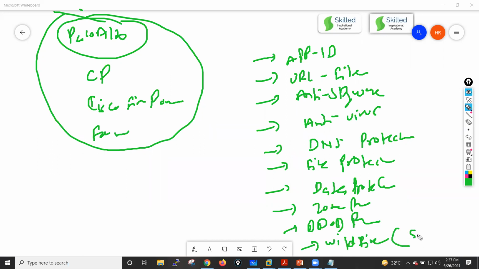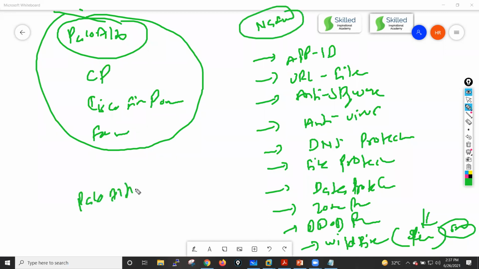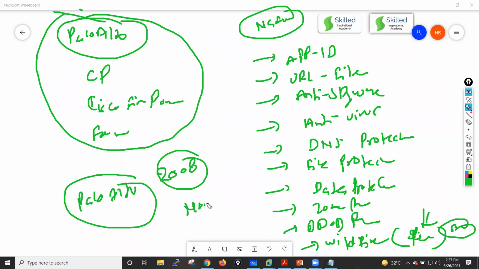WildFire is also known as a real time attack prevention system or a sandboxing system. So if you need these kinds of features, you have to go with the next generation firewall, and Palo Alto is the number one firewall, guys. Palo Alto has been number one from 2008 till now. It is leading the firewall industry, and this Palo Alto firewall was introduced in 2005.